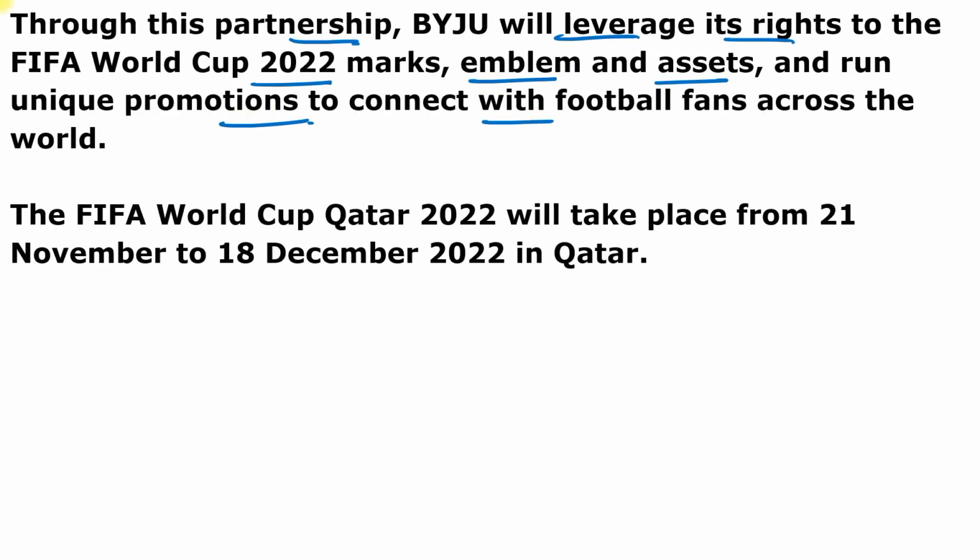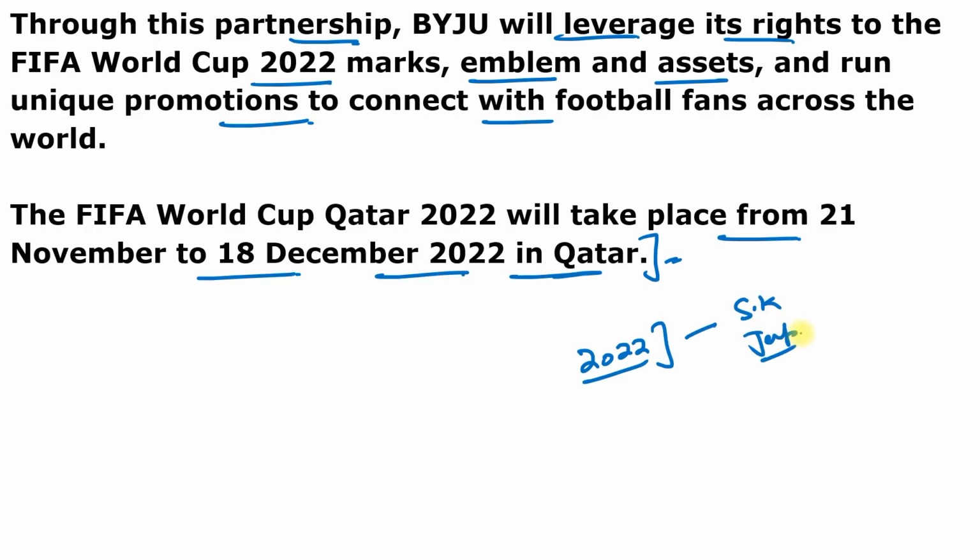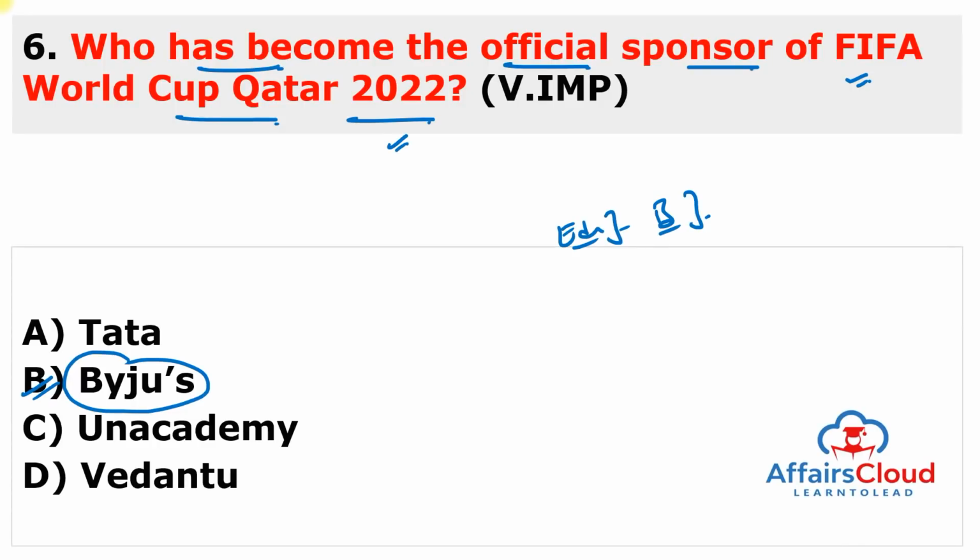And FIFA World Cup Qatar 2022 will take place from 21st of November to 18th of December 2022 in Qatar. And this is only the second time the competition to be held in Asian soil after 2002 edition, which is co-hosted by South Korea and Japan. So this is only the second time the competition to be held on Asian soil. And you can also remember that with this, Baiju became the first edutech brand to sponsor the prestigious FIFA event globally and became the first Indian firm to sponsor FIFA.